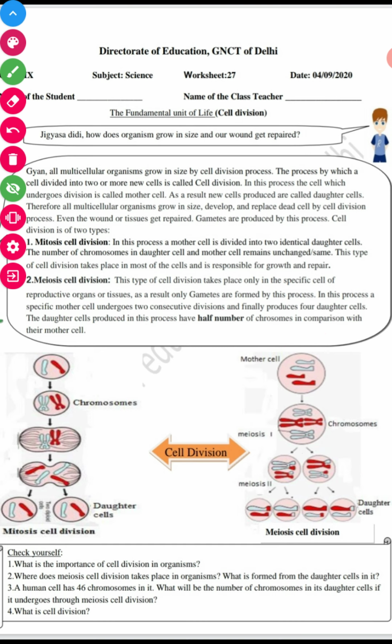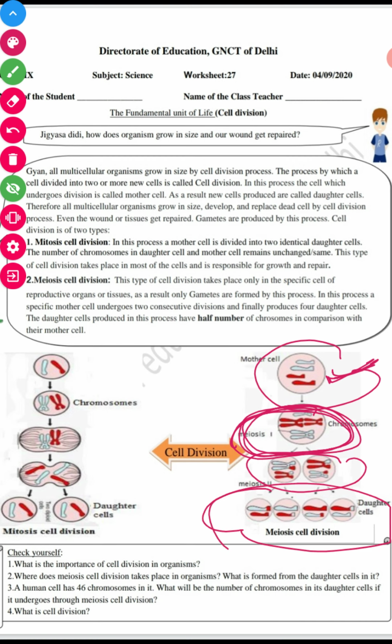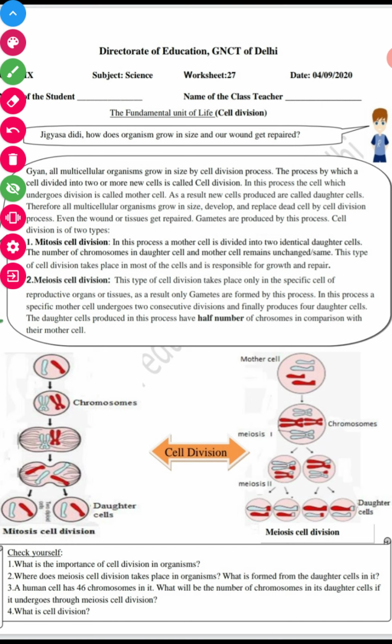See this diagram, you will get it very clearly. This mother cell divides first in the first meiotic division and then the second division, and finally each daughter cell has half the number of chromosomes. Let's take the example again.